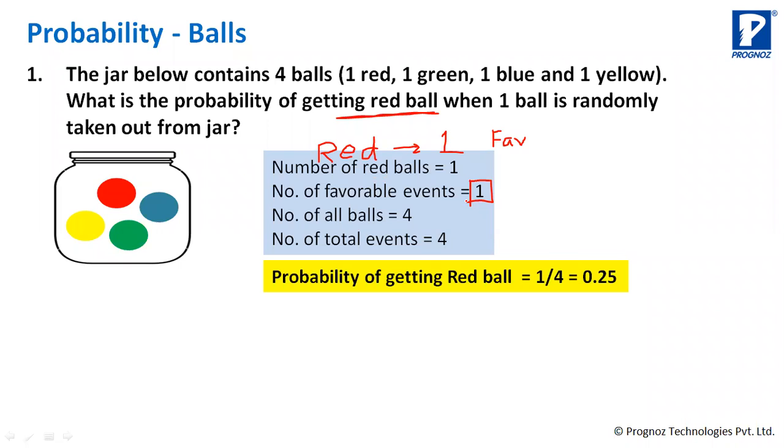But यहाँ 1 है तो 1 ही होगा. So probability will be number of favorable events, which is 1, divided by total number of events, 4. So 1/4, which is 0.25. 0.25 you can say as 25%. Okay. This is one way of calculation.